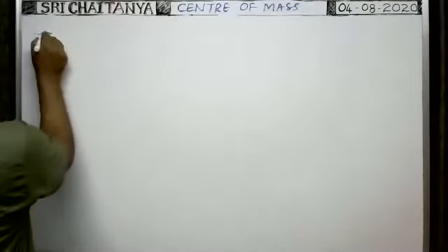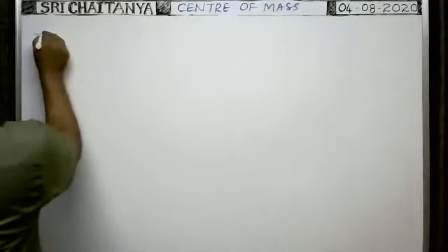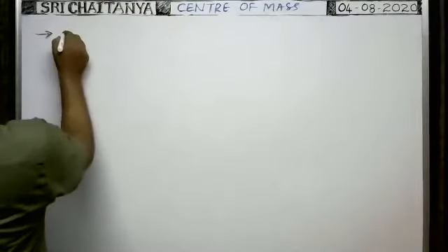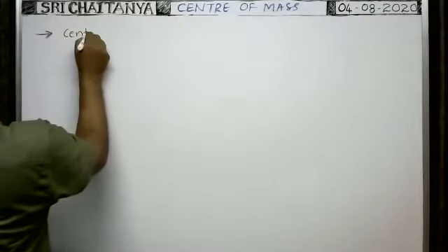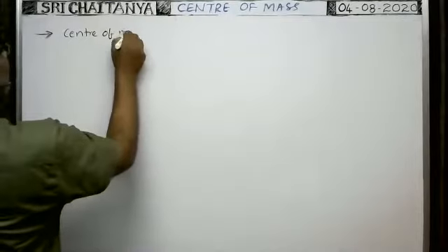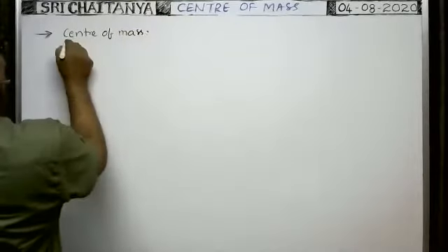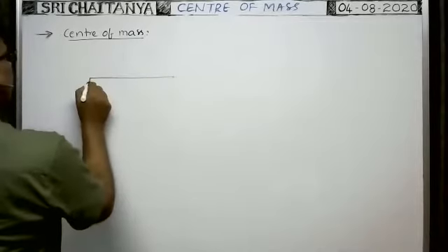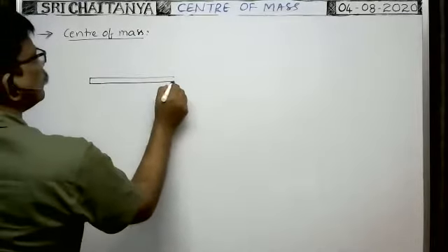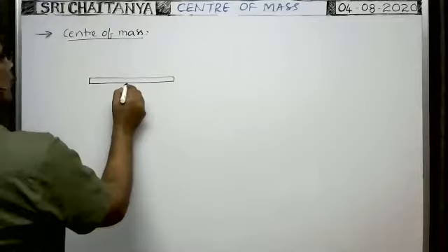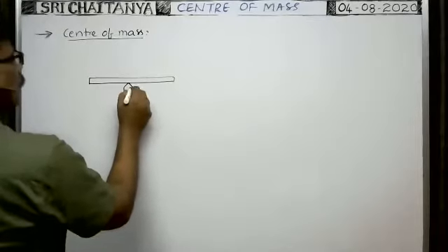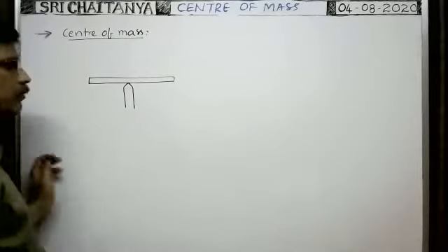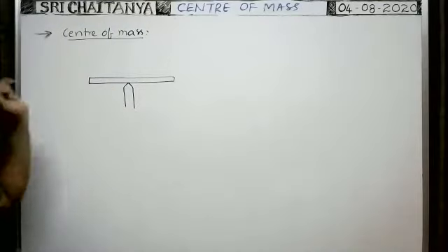First, you have to discuss the definition of center of mass. So here, suppose there is a uniform rod. Here it is balanced over the tip of the nail, like this.